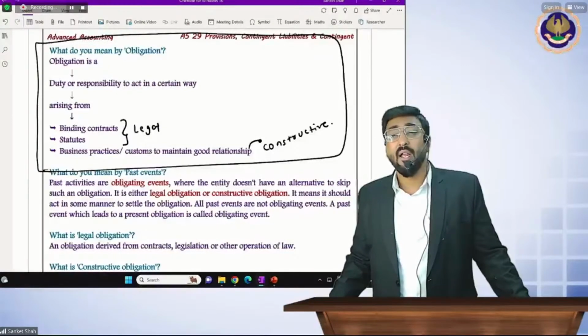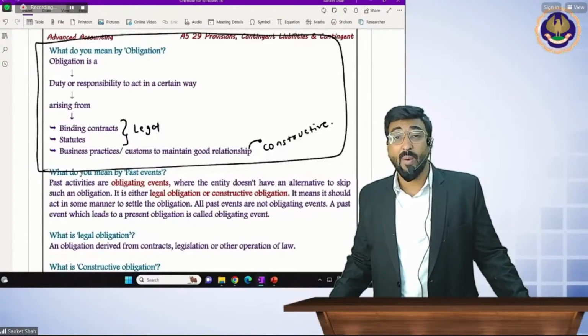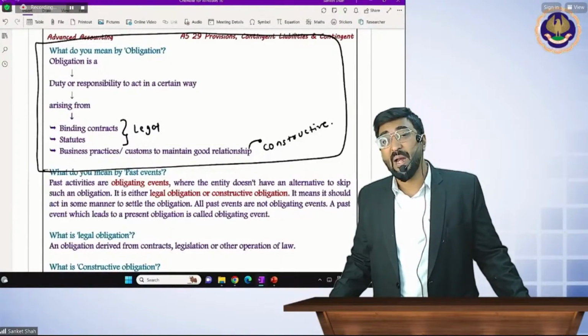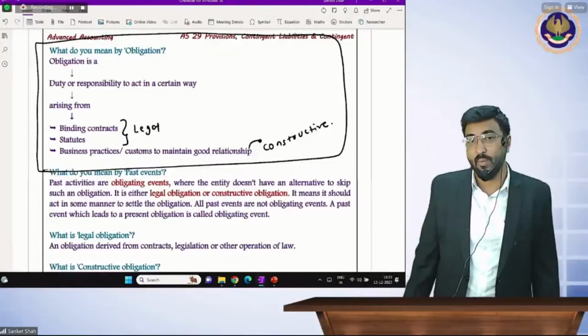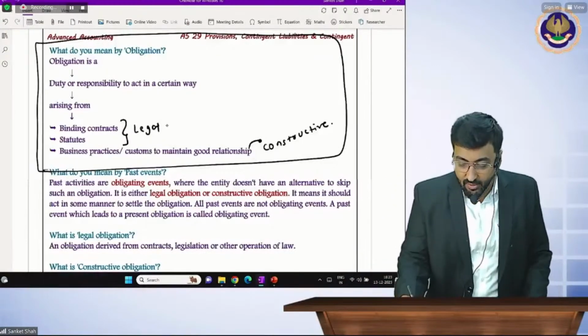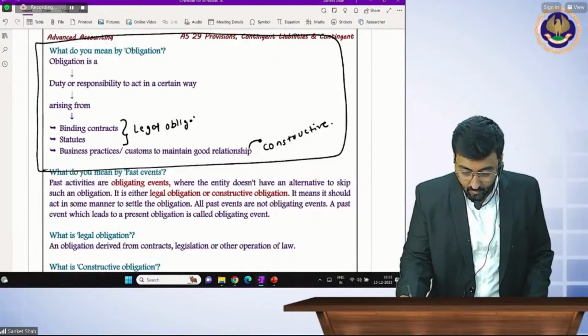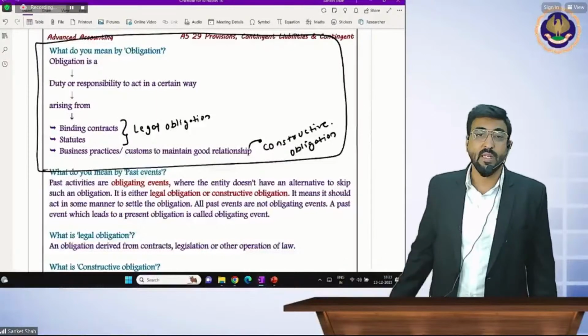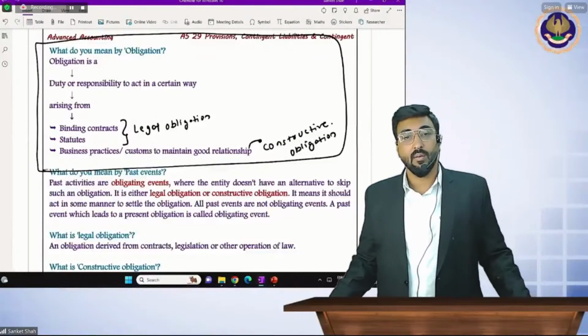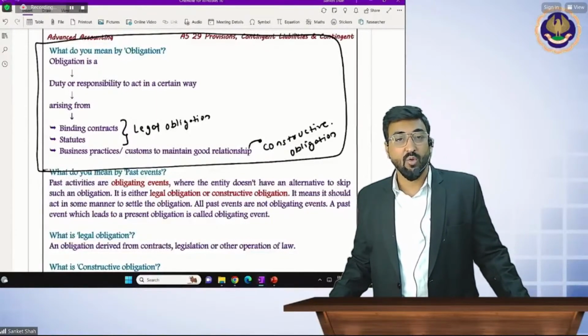But if it is binding on you, it is called a legal obligation. But if it is not binding on you, if it is by business practices or customs to maintain good relationship, this is called a constructive obligation. So one is legal obligation and the second one is constructive obligation. Constructive is by customs or maintaining good relationship.